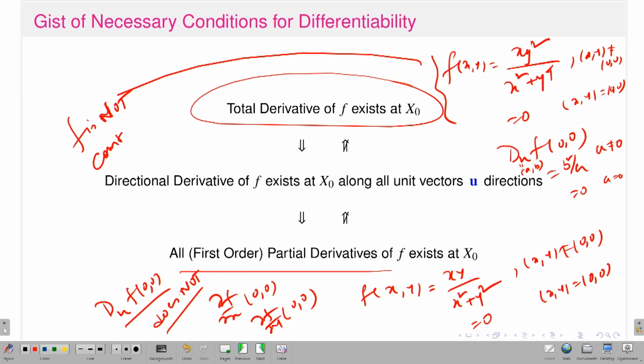at (0,0). Since it is not a continuous function, I cannot talk about differentiability, because if the total derivative of the function f exists at the point (0,0), then I already said it should imply the continuity of f at that point. Since my function is not continuous, it is not totally differentiable, or it is not differentiable. In other words, the total derivative of f at the point (0,0) does not exist.